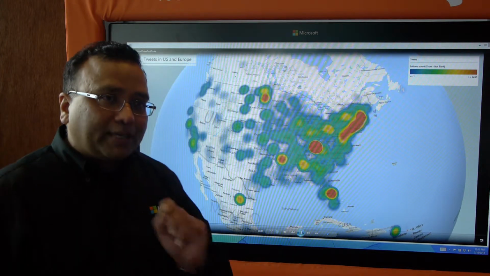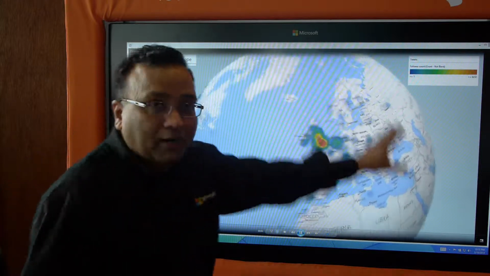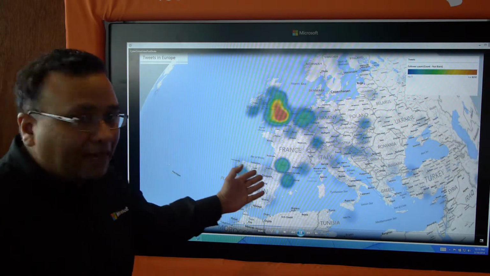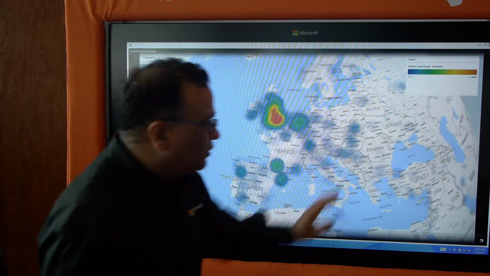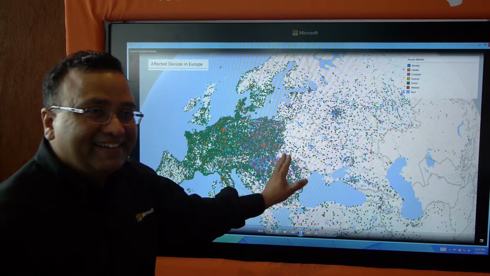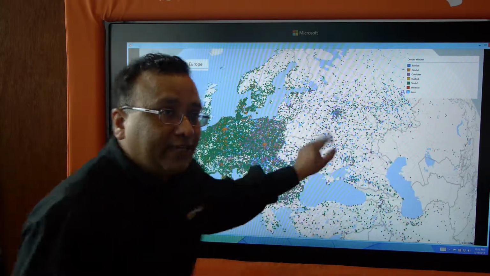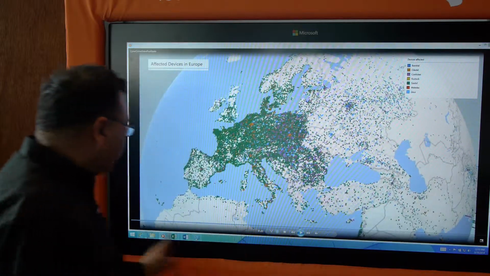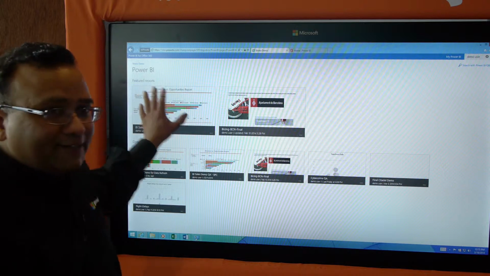Now the answer to my question, where is the botnet located, is really located in this part of the world. So here we are going to put the number of affected devices in this part of the world. So you see lots of infections in this part right there. Then suddenly the infection stops here. So the botnet is located somewhere in this area. But let's just pause this and take you to the best part of the demo. So the best is right here.